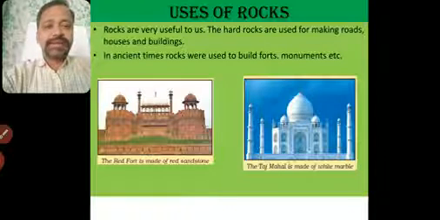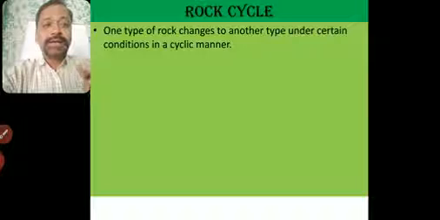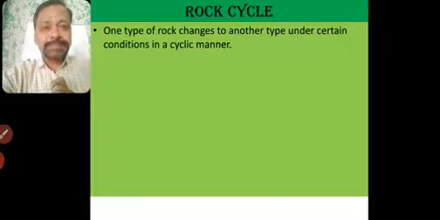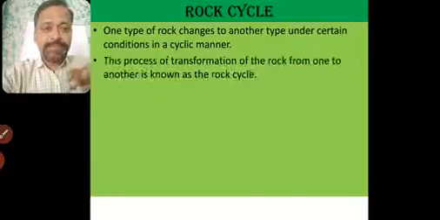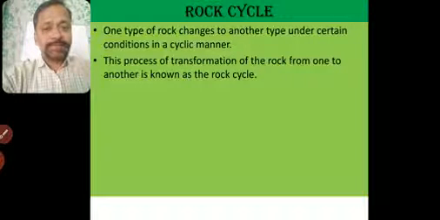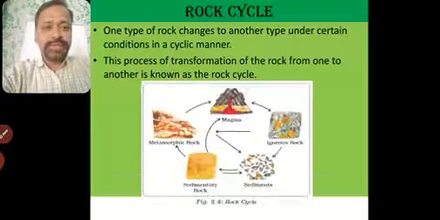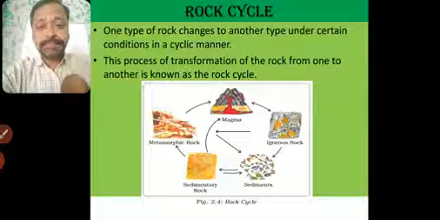Now we'll see one final thing, that is the rock cycle. Now how does this rock cycle work? See here, one type of rock changes into another type under certain conditions in a cyclic manner. The process of transformation of rock from one type to another is known as the rock cycle. Okay, it's very simple. I'll just show you the diagrammatic representation.